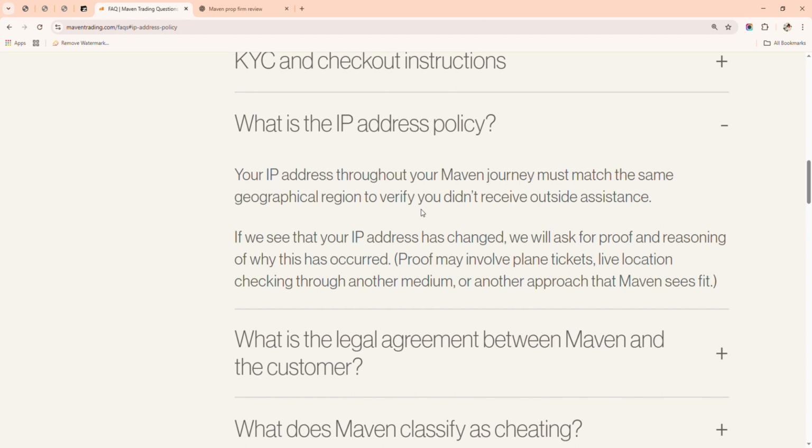And if for any reason you change your location, they have the right to ask you for proof and the reason why you changed your location. You have to provide them maybe plane tickets, live location, whatever you have, to make sure that you are still the one managing that account.